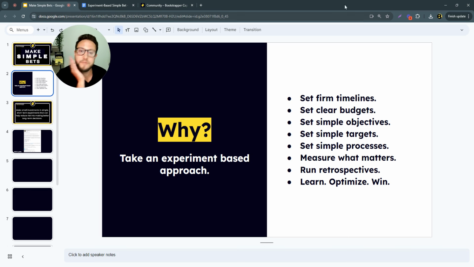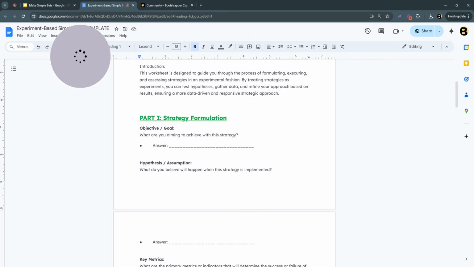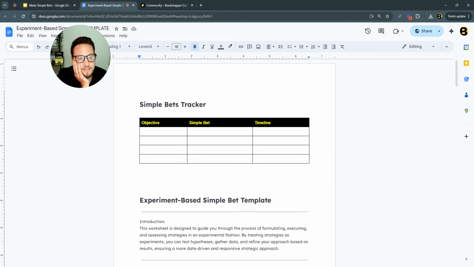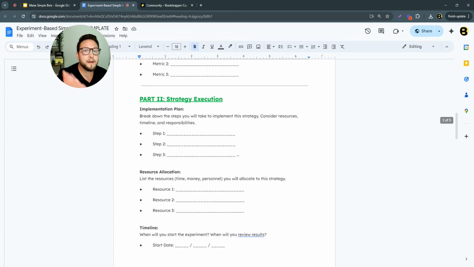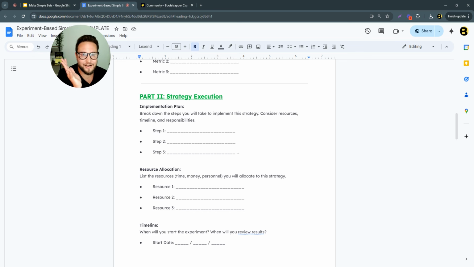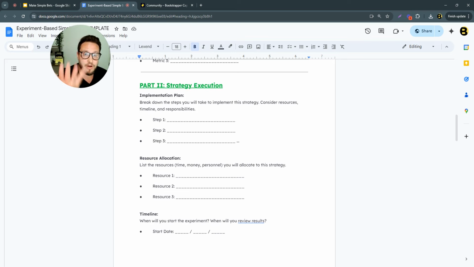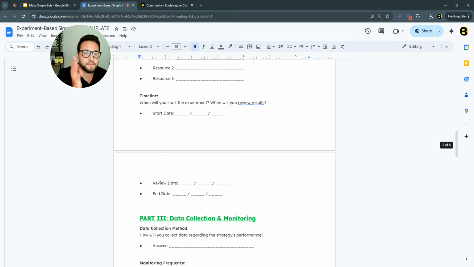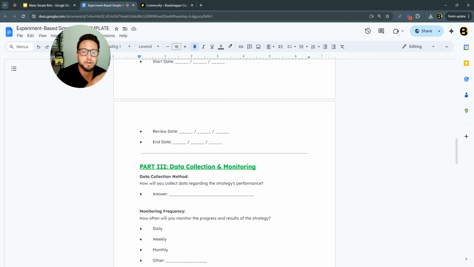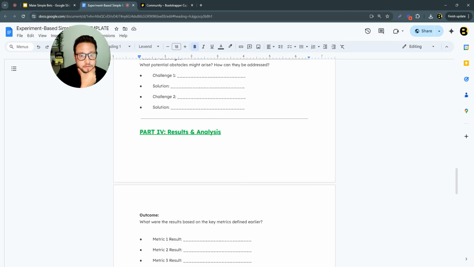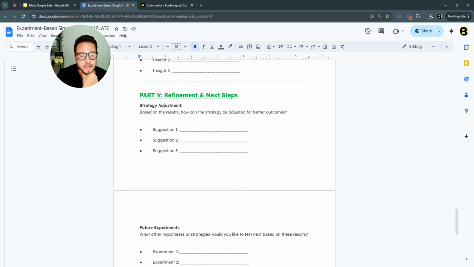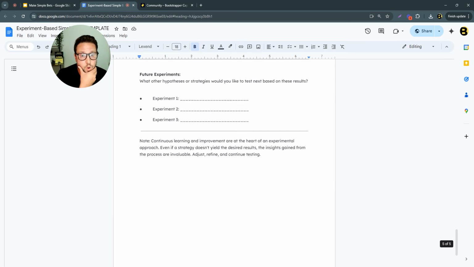Now, the good news is inside of this experiment template, we have all of this stuff mapped out. So we've made it super simple, right? Simple work, simple is not always easy. This template is like more than you really kind of need, but it makes sure that you have all the training wheels. So it's putting the right frameworks in place in terms of identifying and then capturing the right level of information for you to run these experiments. And it's prompting you with the right level of questions.